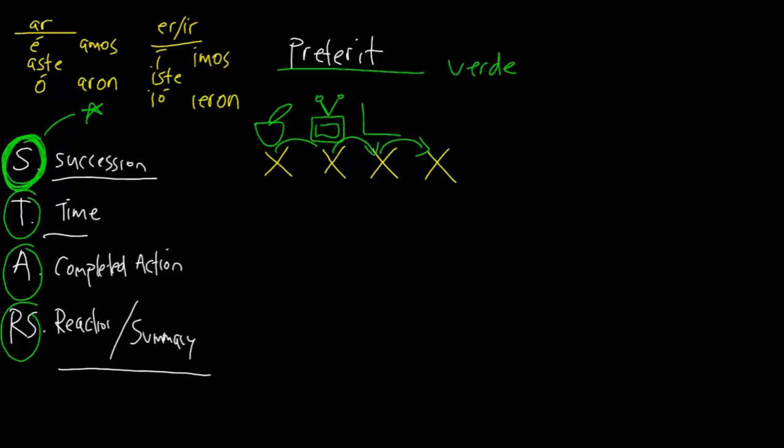And then you, what did you do? I don't know, you got in your car and you drove off somewhere, okay? So the first thing you did was you ate cereal, you watched TV, you used your laptop, and then you drove somewhere. So more than one activity yesterday that was completed represents succession. Okay? So time means something that you did for a duration of time.